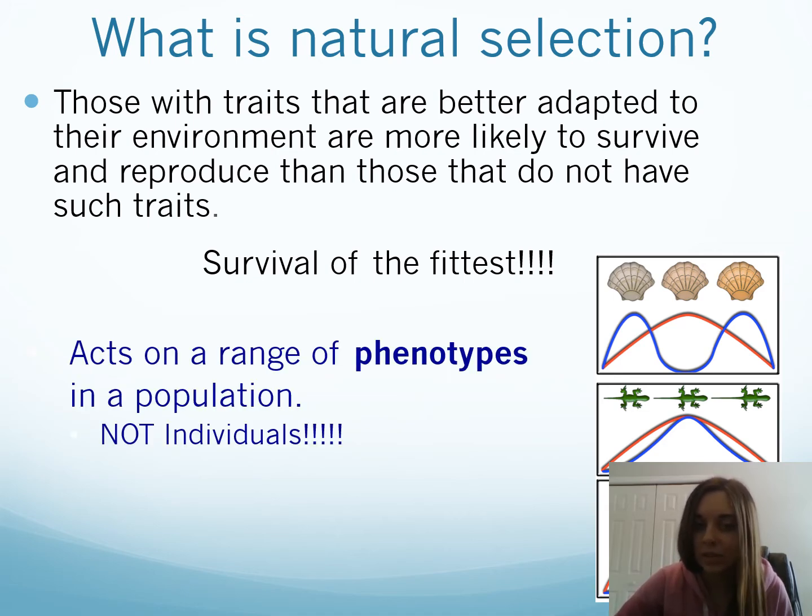Now, natural selection acts on the phenotypes in a population. Remember, a phenotype is a physical characteristic. Okay, this happens over populations, not individuals. So we have to see this change over generations. Okay, this isn't something that happens quickly.